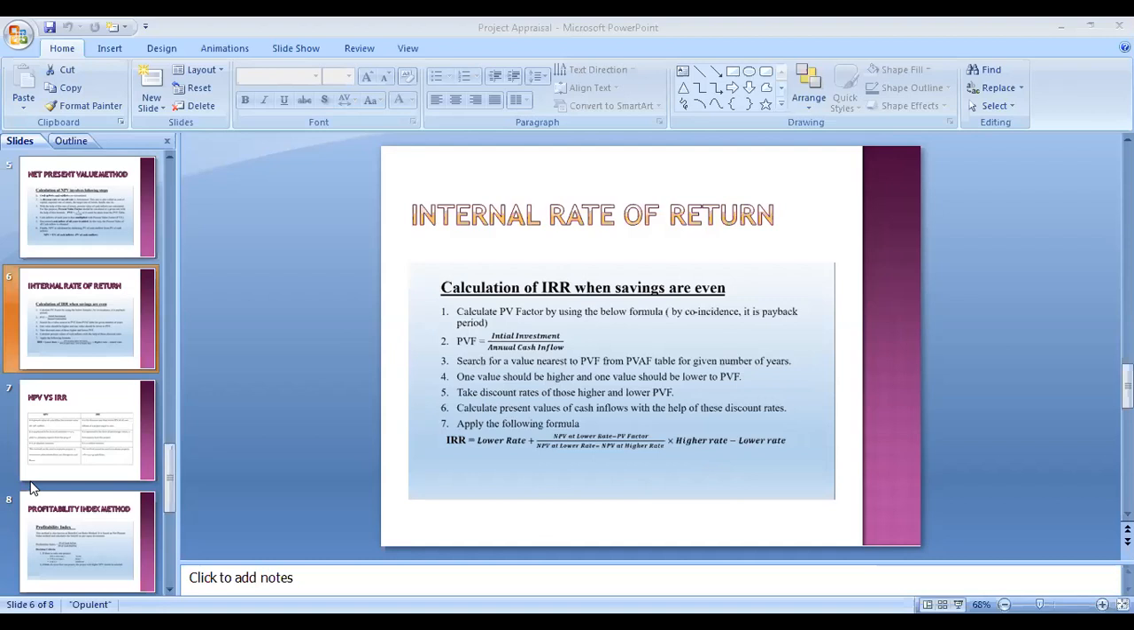The decision rule under the IRR method: in case of an independent investment, accept the proposal if its internal rate of return is greater. If lower, then you reject it. In case of mutually exclusive projects, accept the project which has the higher internal rate of return and reject if the rate of return is lesser.